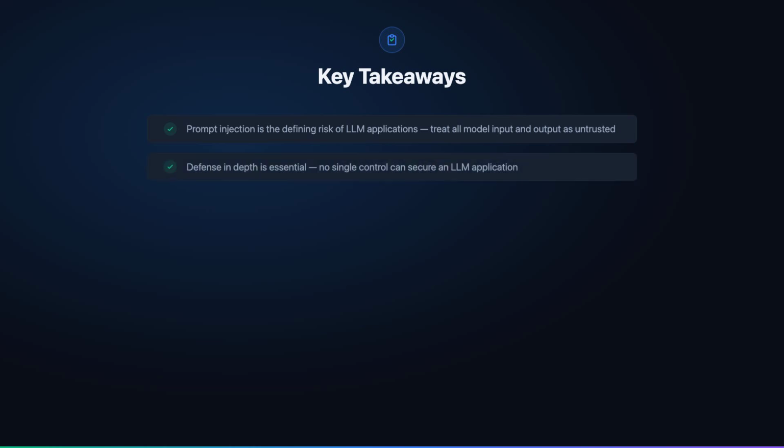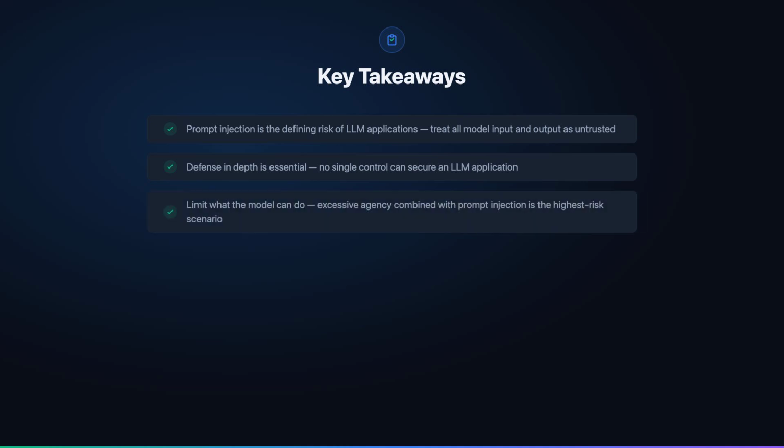Second, defense in depth is not optional. No single control, whether input filtering, system prompt hardening, or output validation, can secure an LLM application alone. Effective security requires coordinated controls at every layer from input to action.